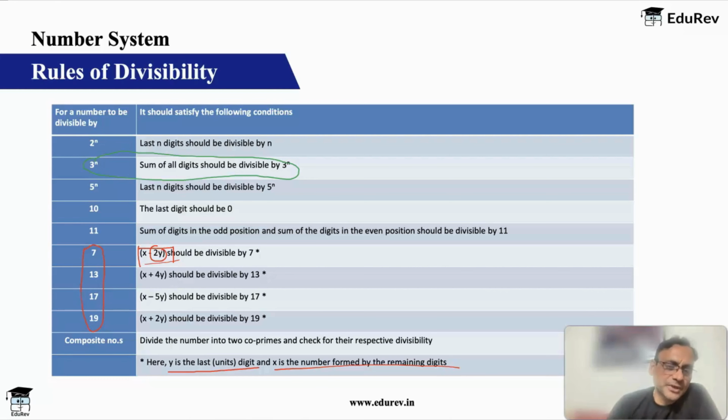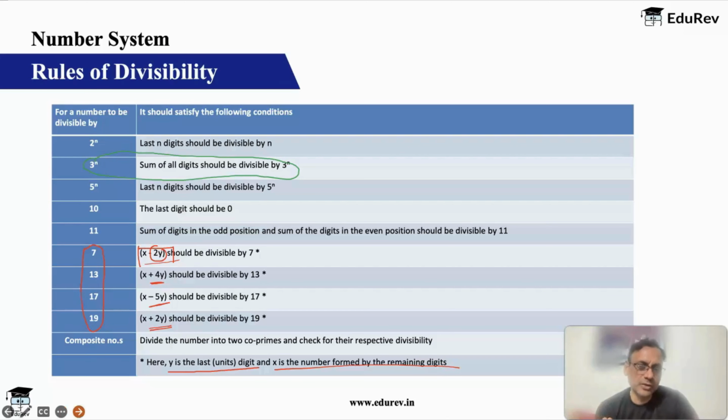Same method applies for 13, 17, 19 also, with some variation. For 7, we were doing it double and subtracting. For 13, it is 4 times and added. For 17, it is 5 times and subtracted. For 19, it is 2 times and added. So slightly different for each one of them. But these are rules which, if required, can be used to check for 7, 13, 17 and 19. Though we very rarely use them, you should be aware.